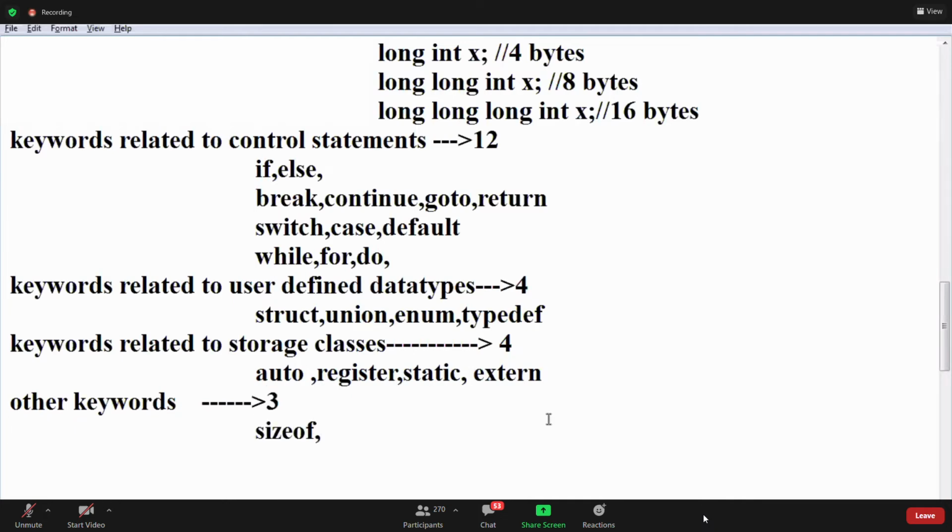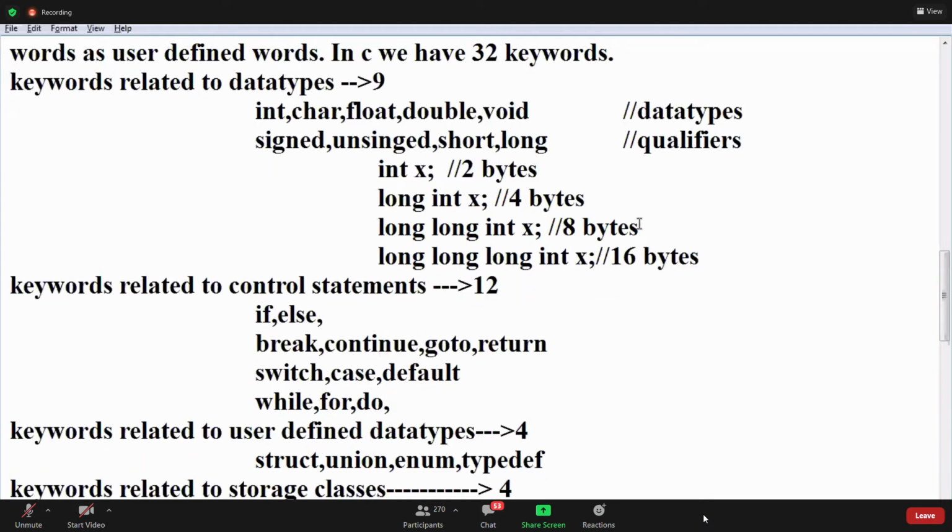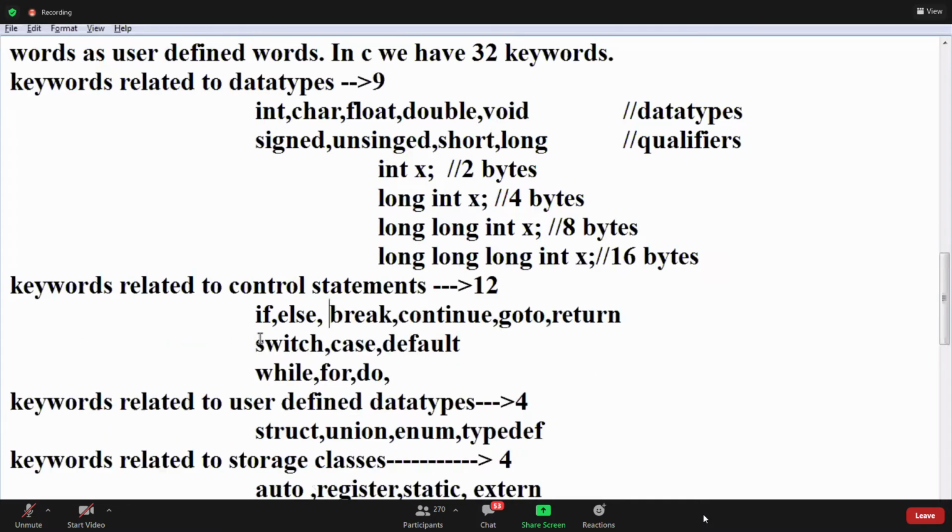Sizeof. There is no string; public is Java. Yes, volatile. Constant and volatile. These are the total keywords, guys. Write these keywords down. We have 32 keywords: if, else, break, continue, switch, right? These are the keywords.